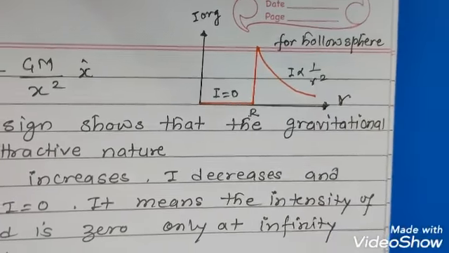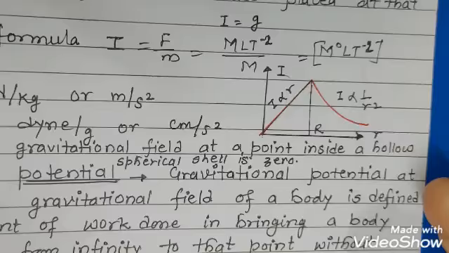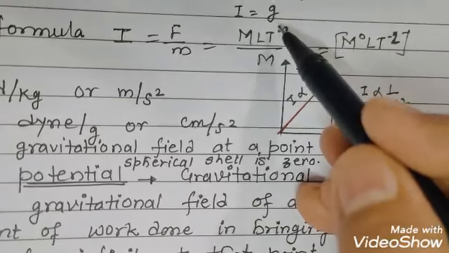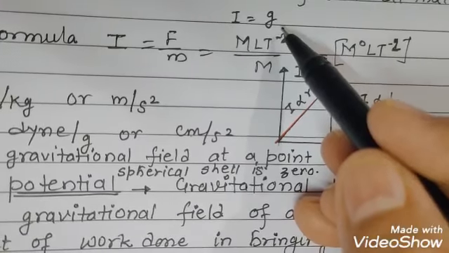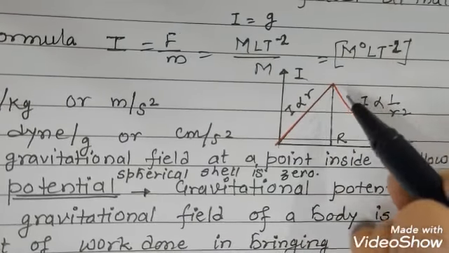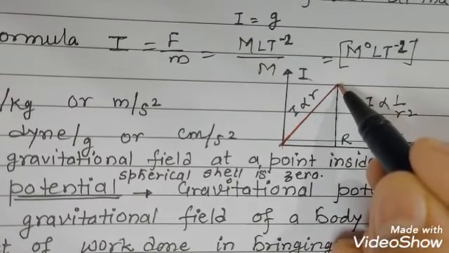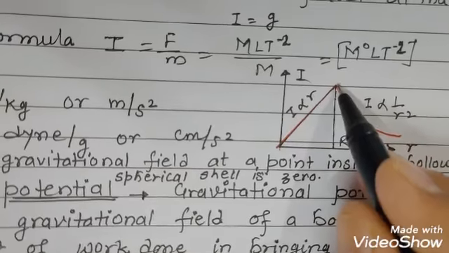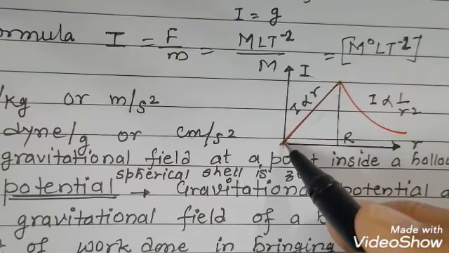Now for the solid sphere, if we are talking about Earth, as we have seen the variation of the acceleration due to gravity g inside Earth, outside Earth and on the surface of Earth. What we found there is that the acceleration due to gravity would be maximum on the surface of the Earth. So here you will find the intensity is also maximum on the surface of the solid sphere.